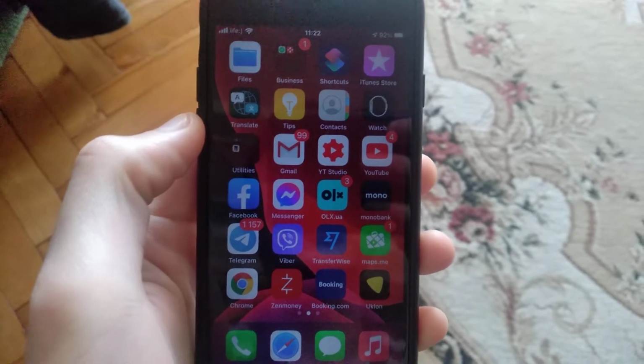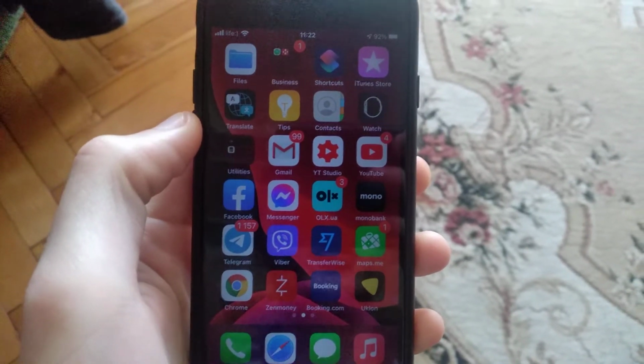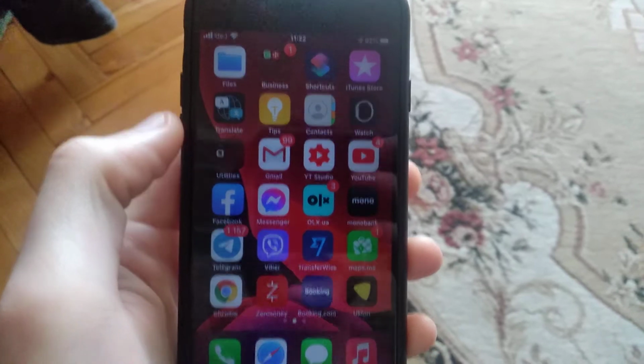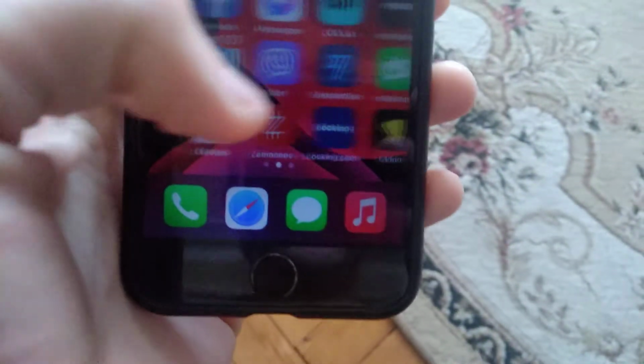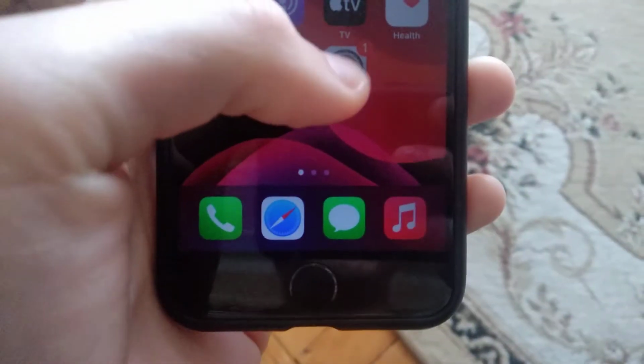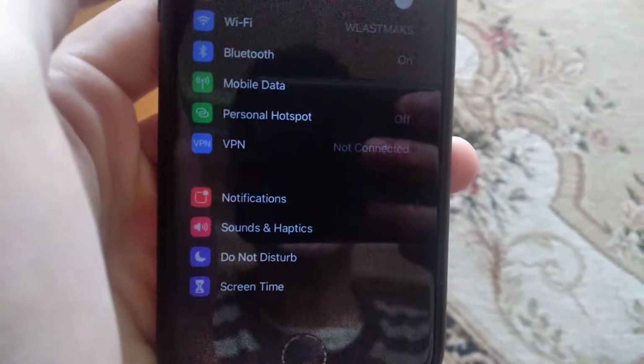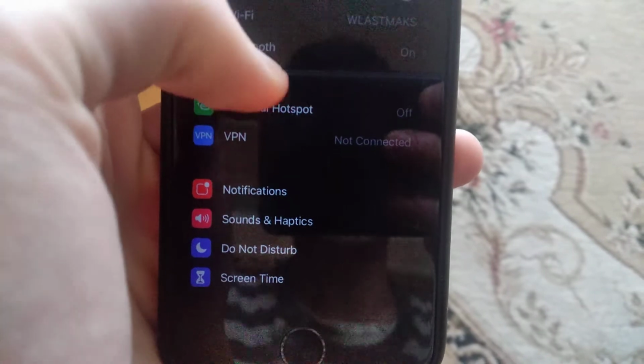So if your personal hotspot disappears from your iPhone, let's start. The first thing we need to do is go to the settings. Just open the settings, and in the settings we need to find, so I will show you how it looks.